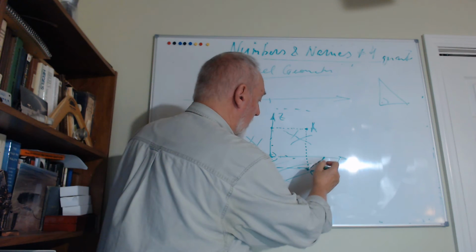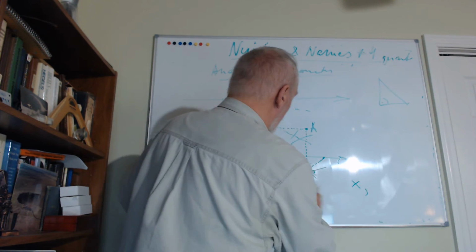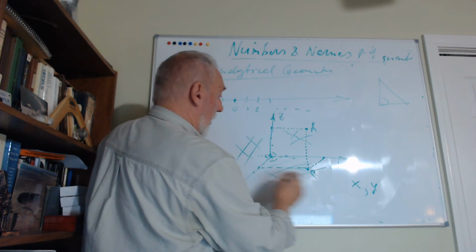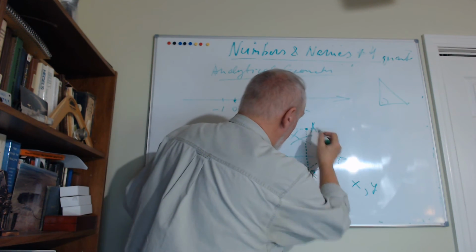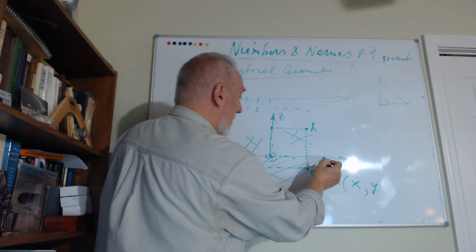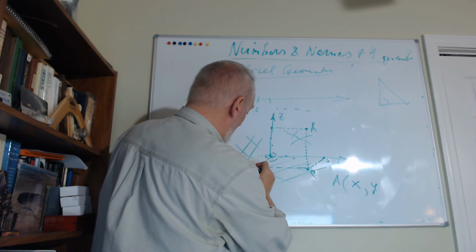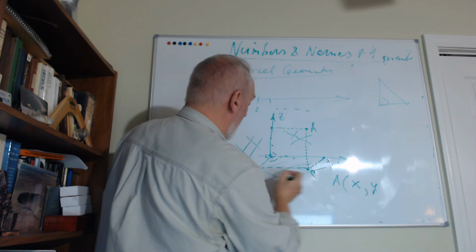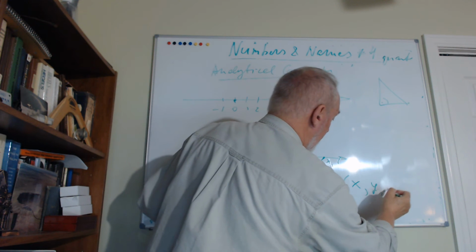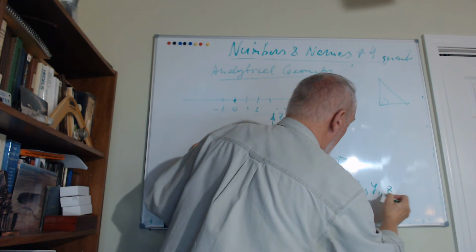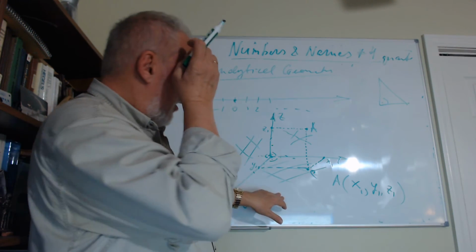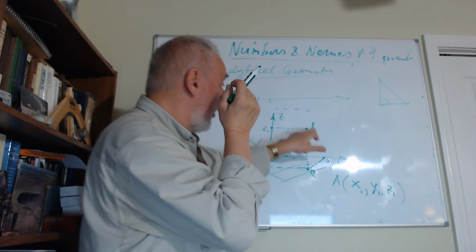This is the x coordinate, x. This is the y coordinate, y. And because it's a number, point A has those coordinates. We call them x1, y1, and z1. So these are called the coordinates of this point.